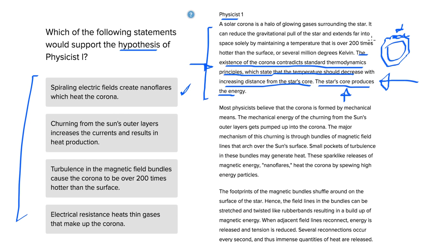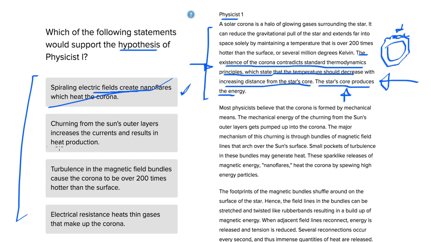That's not quite what we have. Maybe the majority of the energy comes from the center of the sun, and then we just have a very small sort of heating from the electric fields of the corona. So that wouldn't really make sense.